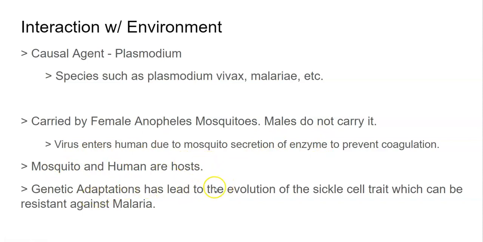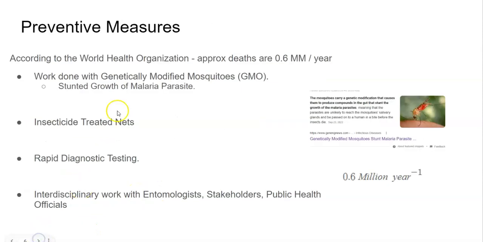Genetic adaptations have led to the evolution of the sickle cell trait, which is resistant against malaria. So mosquitoes have had evolutionary effects on humans basically through this trait that has had impacts in our history and etc.